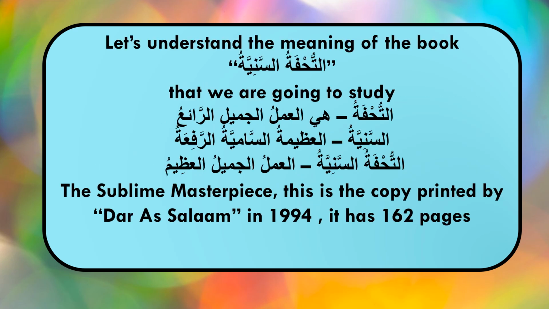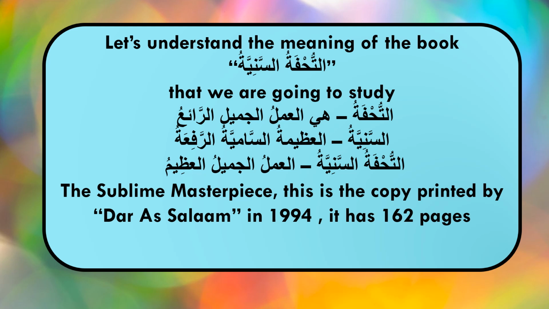The meaning of the book Tohfatu Saniyya. First of all, let's see the meaning of Tohfa. Tohfa means here Al-Amal al-Jamil al-Ra'i, meaning it is the masterpiece or the masterwork or the work of art. And Assaniyyah means Al-Azim, Al-Sami', Al-Rafi', that means it is high or sublime, grand, splendid.